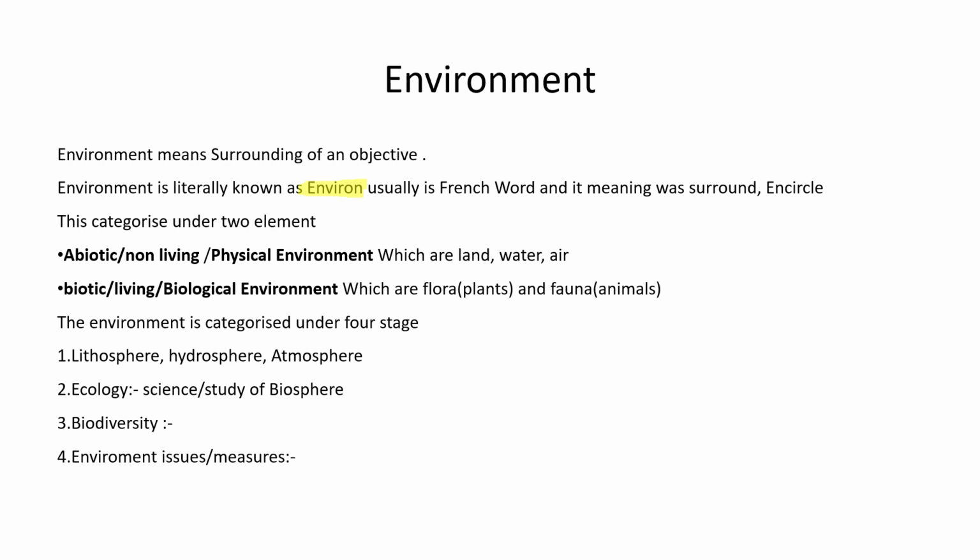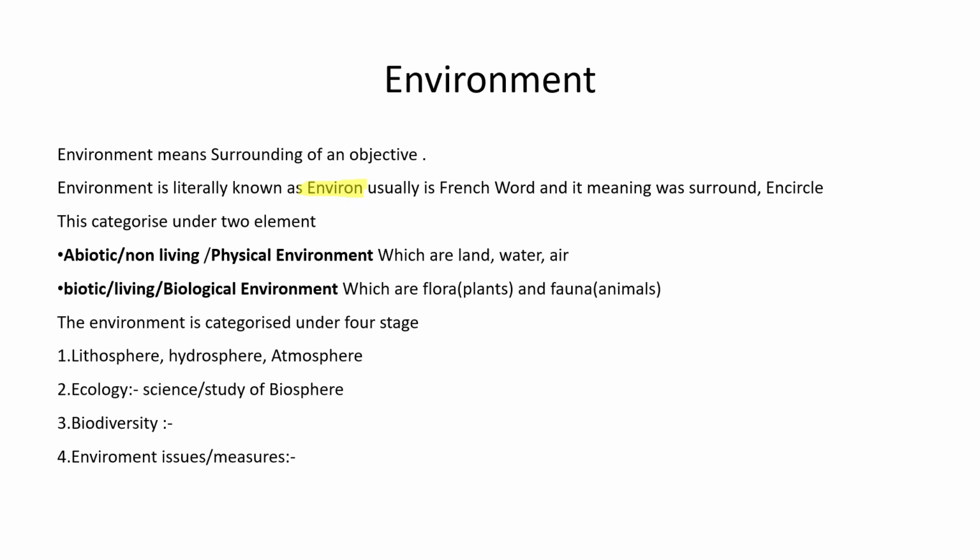This environment is divided into two elements, abiotic and biotic. Abiotic is nothing but the non-living or physical environment, which is land, water, and air. We cannot touch it, we can just feel it. Coming to biotic, it is the living or biological environment which has life, which is nothing but plants and animals. These abiotic and biotic are the two elements of an environment.